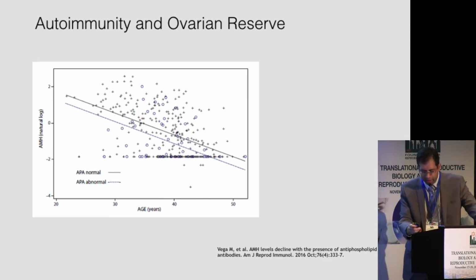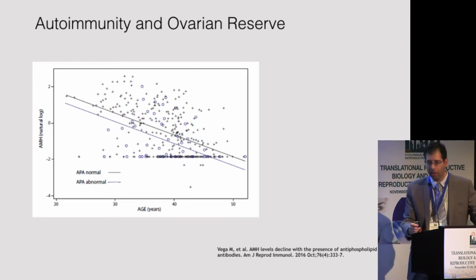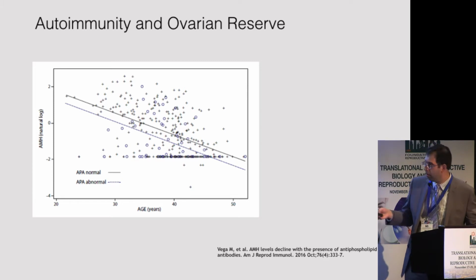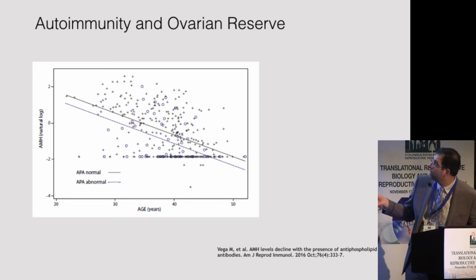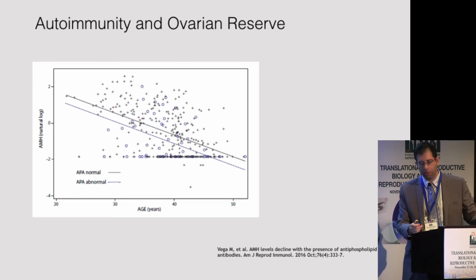We've also recently found that certain autoimmune issues can predispose women to aging their ovaries faster than normal. And this is a nice study from Dr. Vega, who did this work with us, where he showed that the presence of antiphospholipid antibodies seems to confer a higher risk for diminished ovarian reserve.